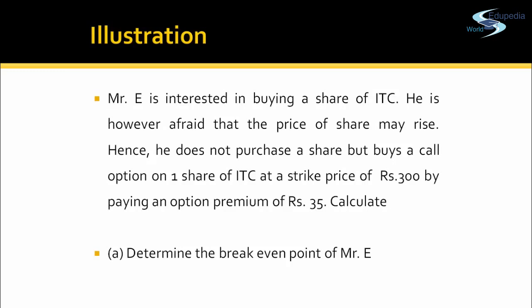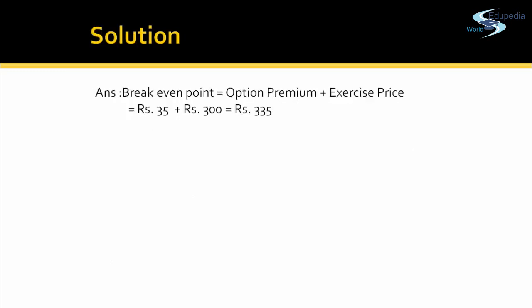So the first question is, determine the break-even point of Mr. E. So the break-even point is the exercise price plus option premium, 335, because at this position he will neither earn anything nor lose anything. If the price is below 335, then he will have a loss.